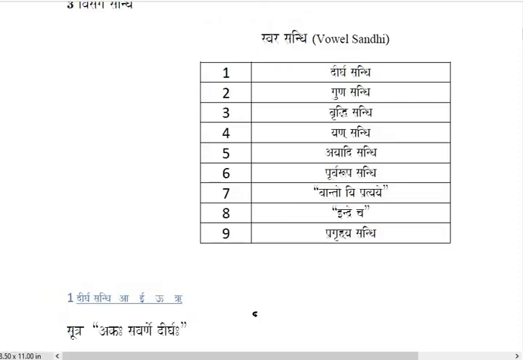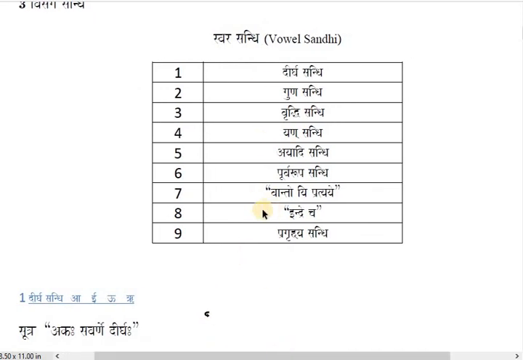Second one, let me zoom. Second one, guna sandhi. Third is Vriddhi sandhi, fourth is Yan sandhi, number 5 Ayadi sandhi, number 6 Purva Rupa sandhi, number 7 Vanto I Pratyaya, it's also Ayadi sandhi, and 8 Indrecha, it's also part of Ayadi sandhi, and 9th Pragruhya sandhi, where you are not allowed to do any sandhi. This is called Pragruhya sandhi.